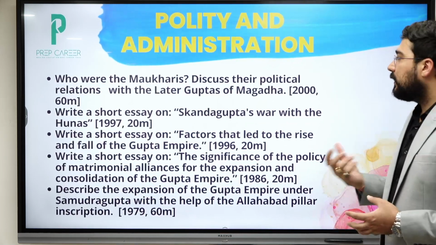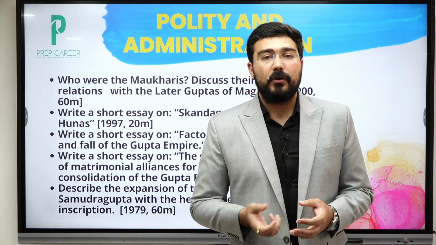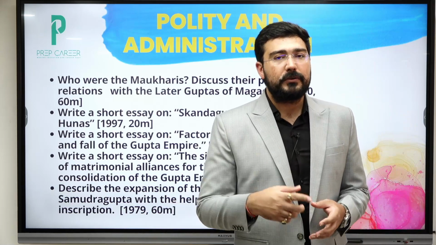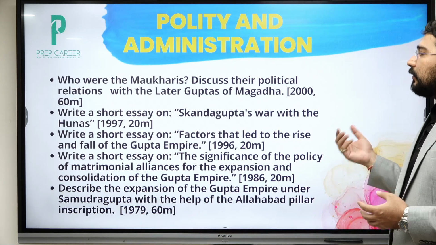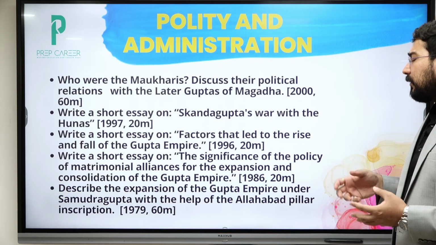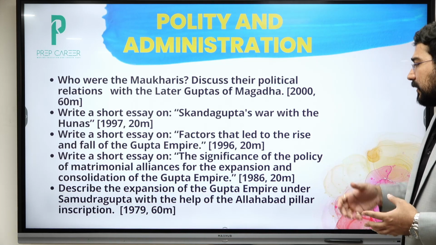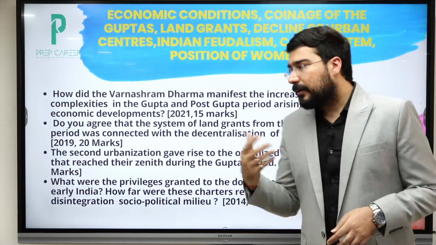Then Maukharis: discuss the political relations with the later Guptas of Magadha. Now this is an important topic because Maukharis are related to Harshvardhana also, and they are related to the later Guptas also, okay. Then short essay on Skandagupta, short essay on rise and fall of Gupta Empire, significance of the policy of matrimonial alliances which were pursued by the Guptas. Then expansion under Samudragupta. So there are certain themes which we'll discuss, we'll zero down them, कौन-कौन सी theme हमें ढंग से पढ़ना है.